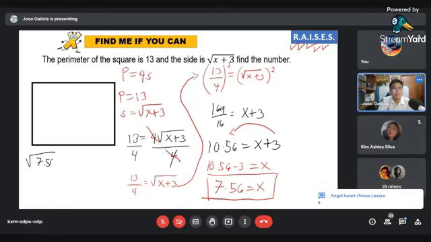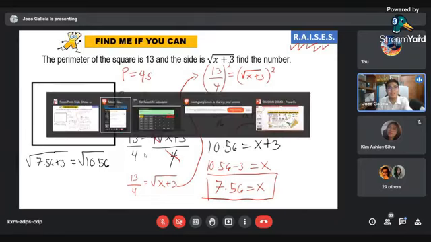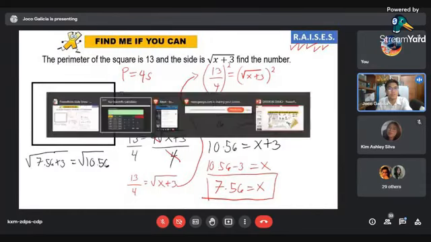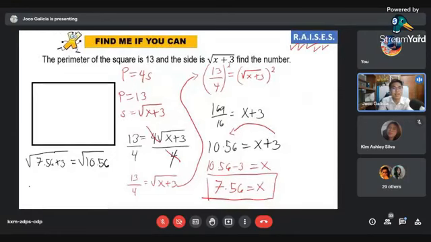Alright. So then after that, magiging 10.56 po ulit yung sagot. Alright. Very good, Silva. So the sum of 7.56 and positive 3 is 10.56. Now let us seek the help of our calculator again. Let us input square root of 10.56. Then close the parenthesis, equals. Let us consider at least 2 decimal places. So let us round off the number, 3.25. So therefore, the side of our square is 3.25.